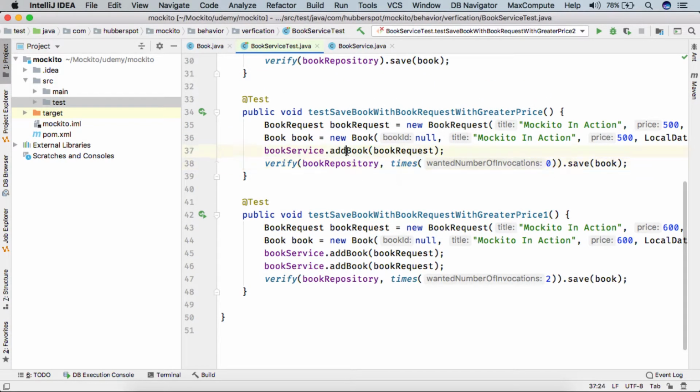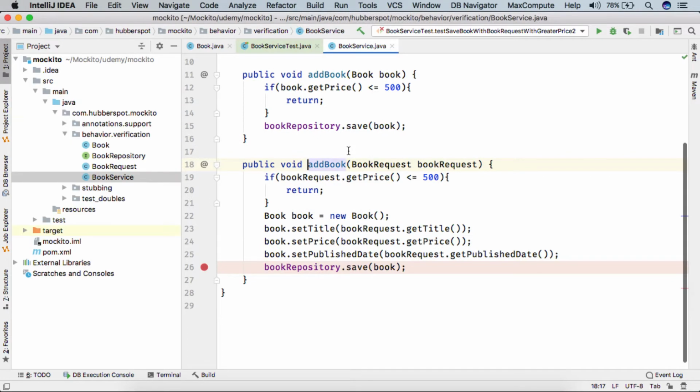So friends, here we were testing the add book method, where we passed a book request. We created the book instance out of the book request and we did the save. But here we placed a condition that if the price of the book is less than or equal to 500, we don't save the book.